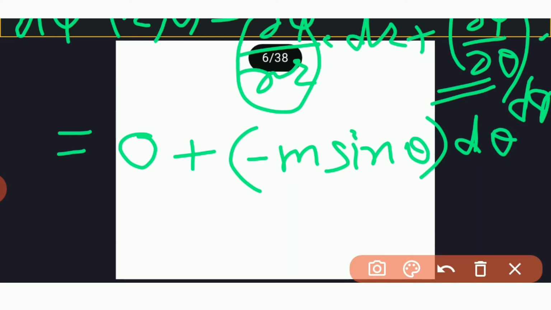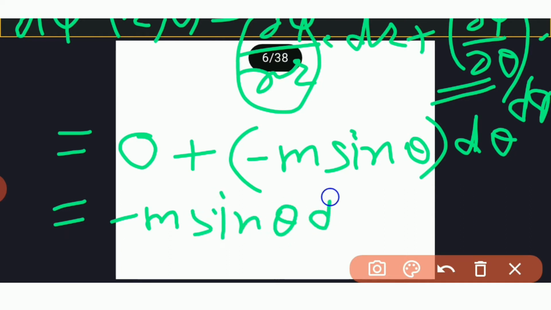And therefore d psi of r theta is equal to minus m sin theta d theta.